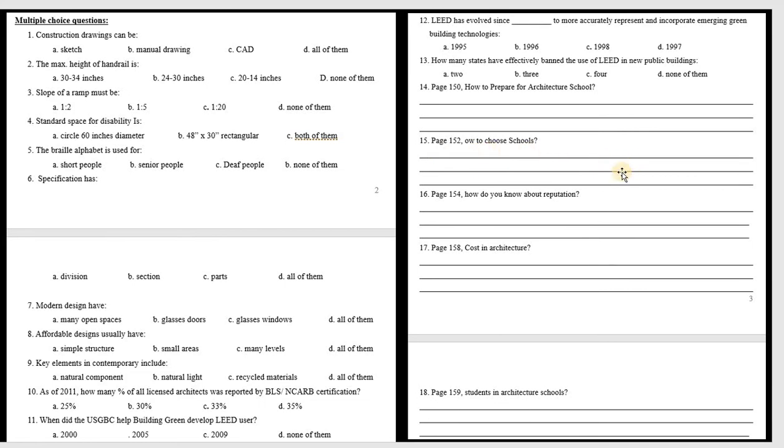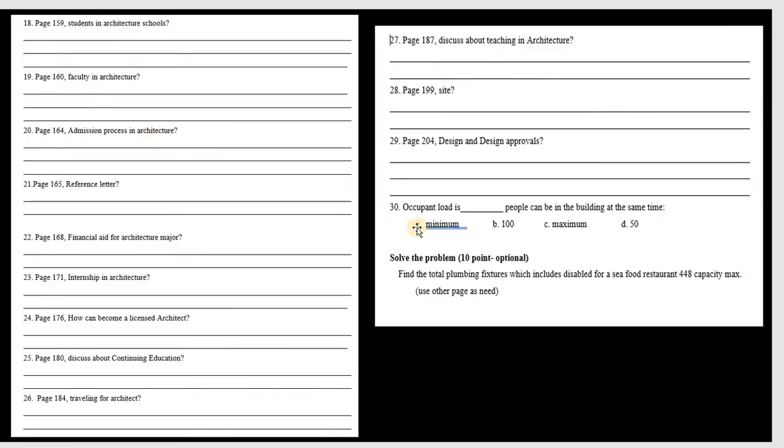For example, you can open page 152, and this is how to choose the school, and you need to answer. And we have 30 questions like that for multiple choice.